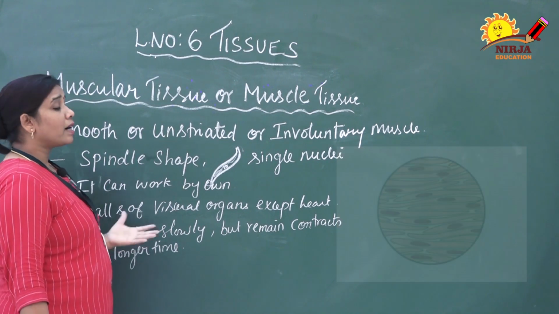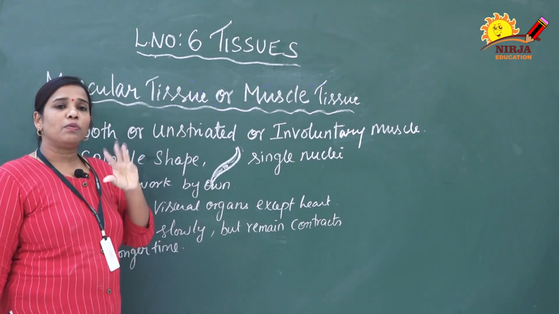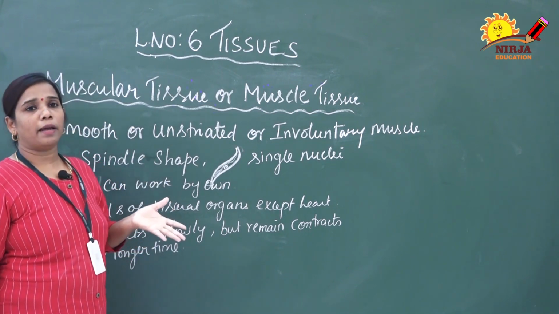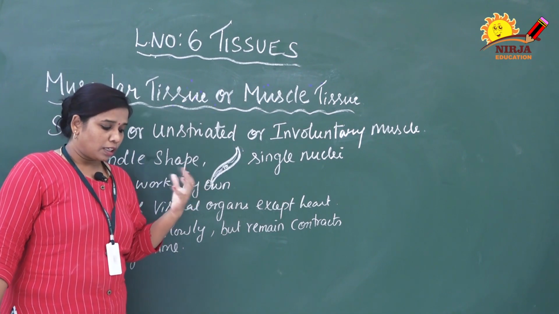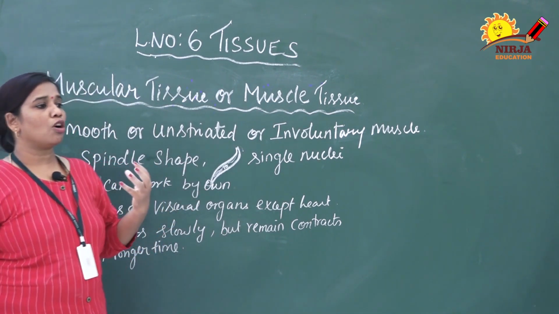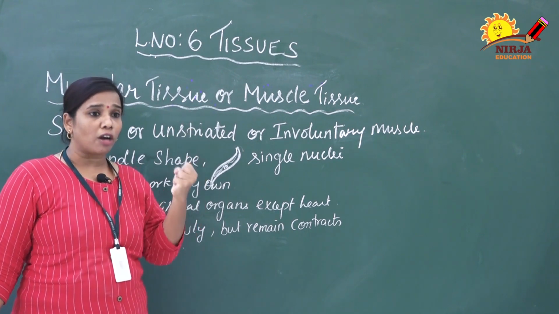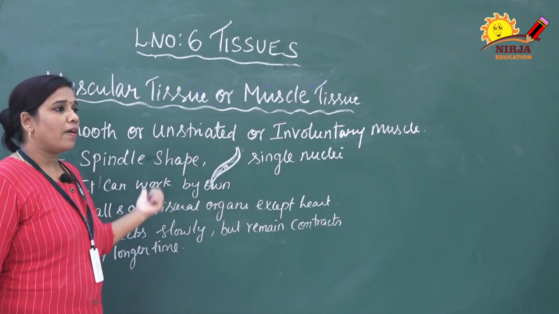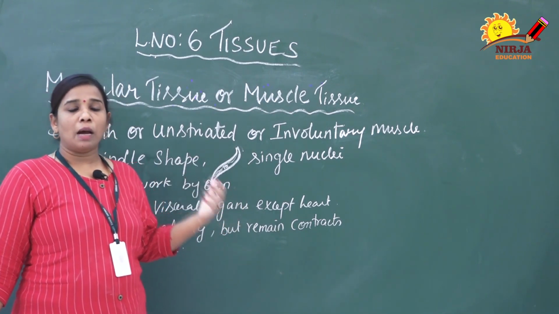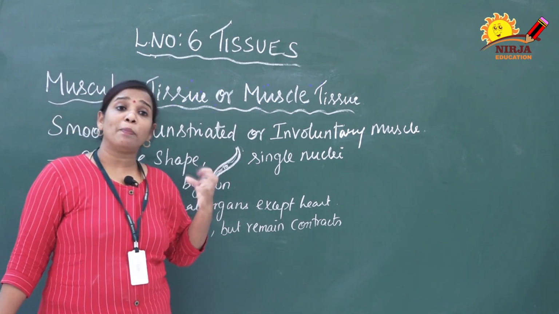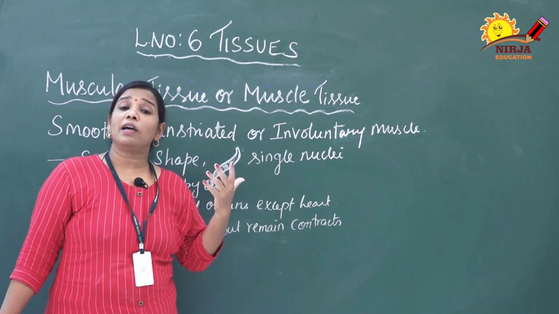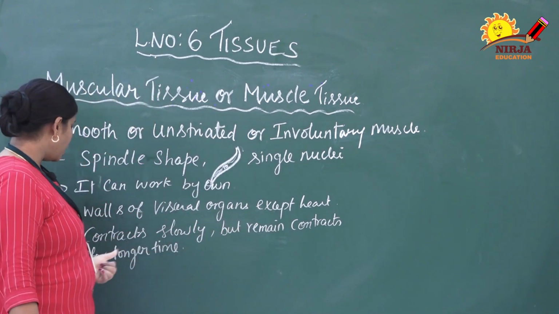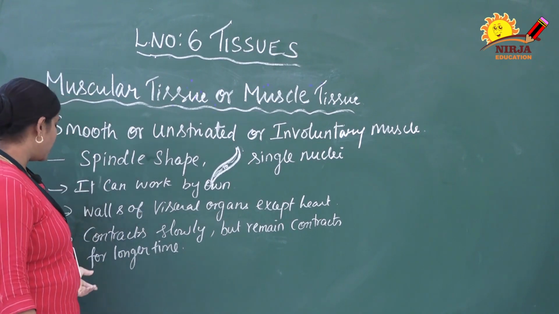The next one is that they contract very slowly. It takes some time to contract and relax. They remain contracted for a longer time. For example, if your kidney or stomach is contracting, it can contract for a longer time, so it will not get tired very easily. Fatigue will not happen immediately. But in striated muscles rapid contraction occurs, and at the same time they become very tired. Here it does not tire easily. That is the difference between this muscle and striated muscle.